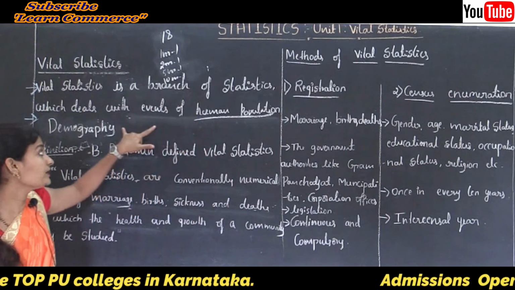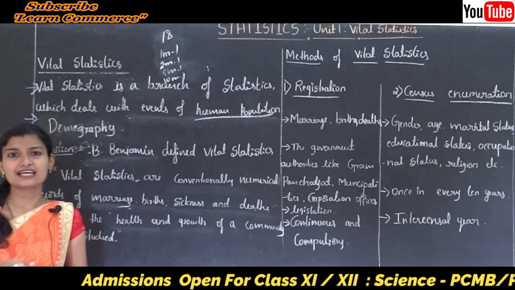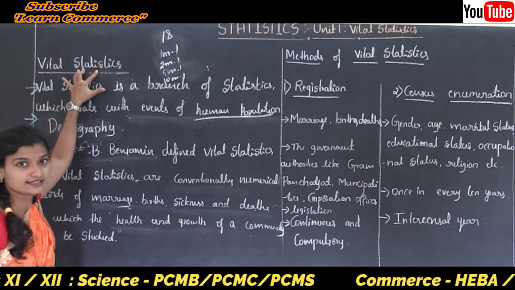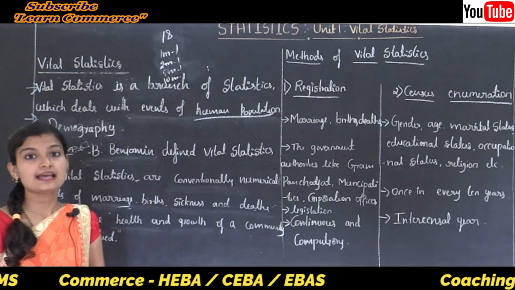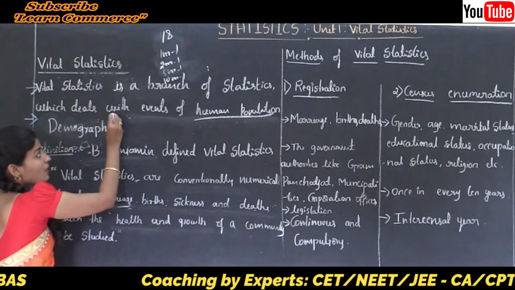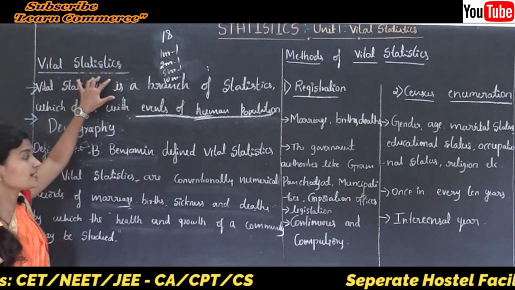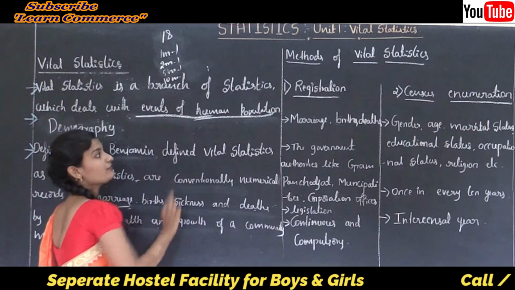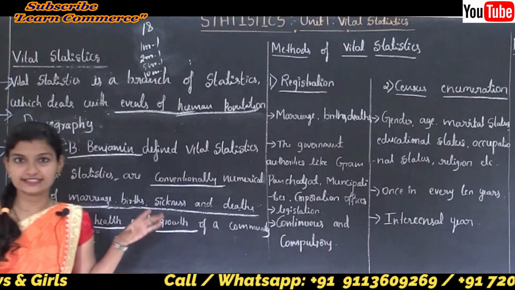Now I already explained that statistics is the science of collection, presentation, analysis and interpretation of numerical data. So what is vital statistics? Vital statistics are numerical records of analysis and interpretation of numerical data of events of human population. Okay, now what is the definition of vital statistics?